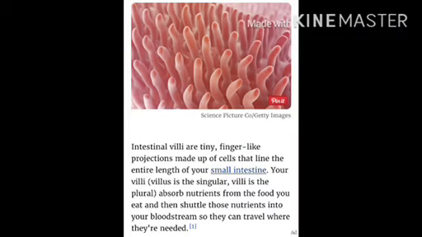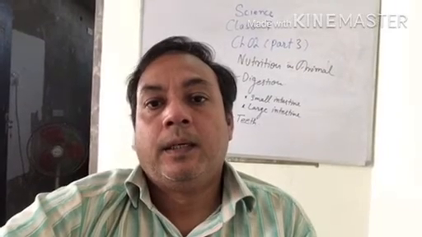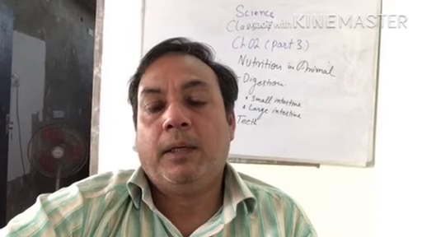See, intestinal villi are tiny finger-like projections made up of cells that line the entire length of your small intestine. Your villi, singular is villus, villi is the plural, absorb nutrients from the food you eat and then settle those nutrients into the bloodstream. The singular of villi is villus. These villi increase the surface area for absorption. Villi connect through the blood vessels.